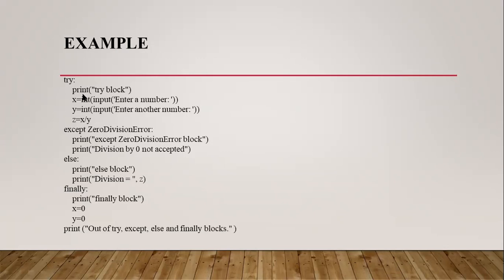In this program, first I am printing try block, and in the second and third statements I am reading the integers x and y at runtime, and z equal to x by y. I am performing the division operation, and here I have used the zero division error class in the except block. In the except block, I am printing two separate statements, and in the else block, I am printing else block and the division.